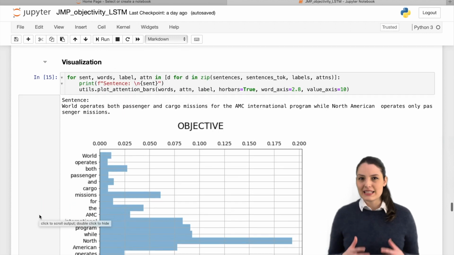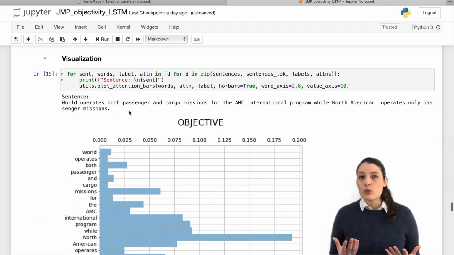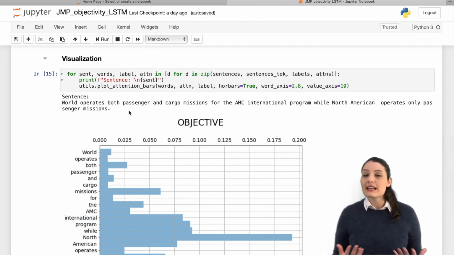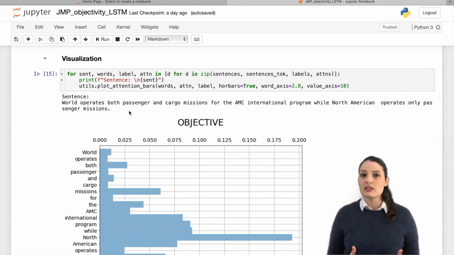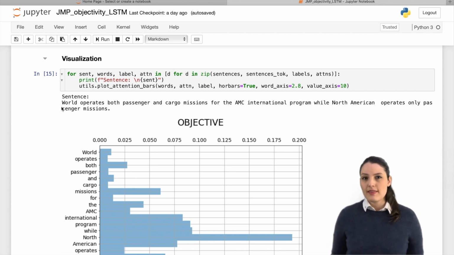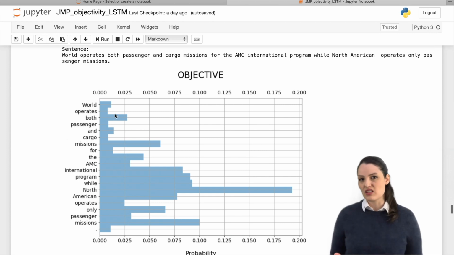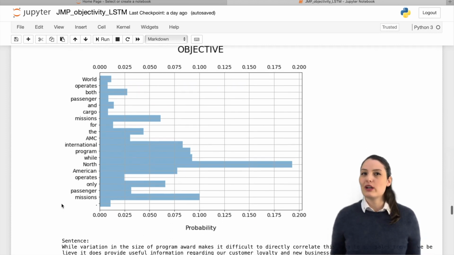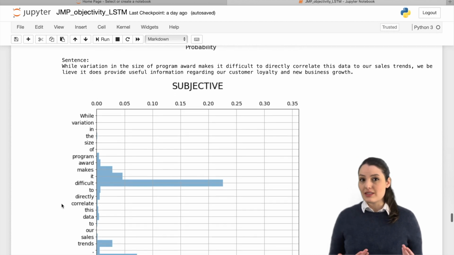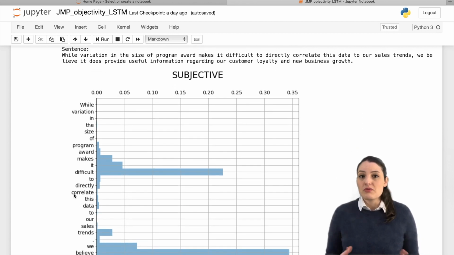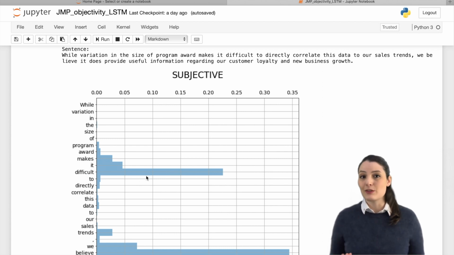Recall that I'm using an attention layer that identifies the words that are the most relevant to classify a sentence into objective or subjective. While the first sentence in our sample was classified as objective, the attention mechanism seemed to consider all of the words in the sentence. However, if we look at the next example, which is a subjective sentence, you can actually see that the attention layer focused on qualitative words, such as difficult and belief.